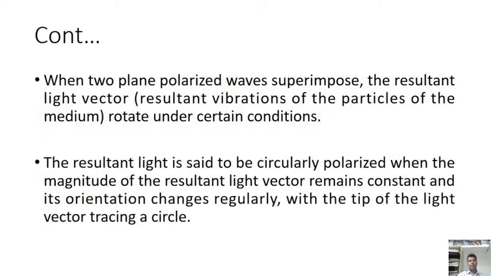When two plane polarized waves superimpose, the resultant light vector rotates the particles of the medium under certain conditions. The resultant light is said to be circularly polarized when the magnitude of the resultant light vector remains constant and its orientation changes, with the tip of the light vector tracing a circle.